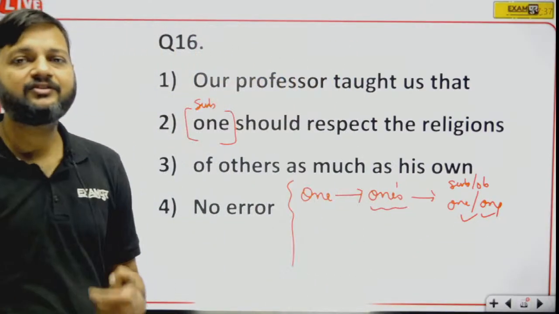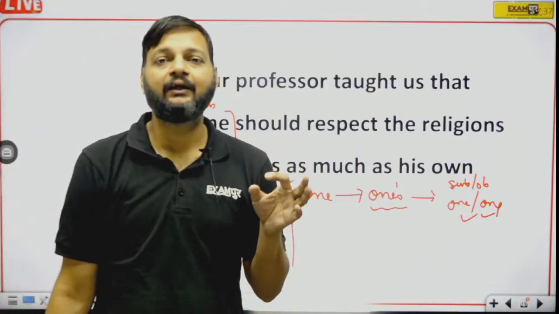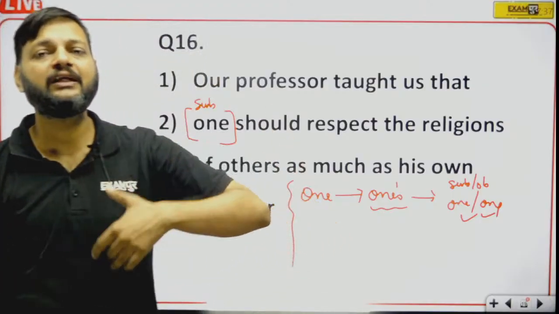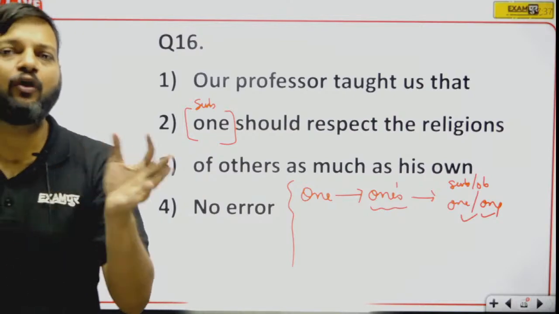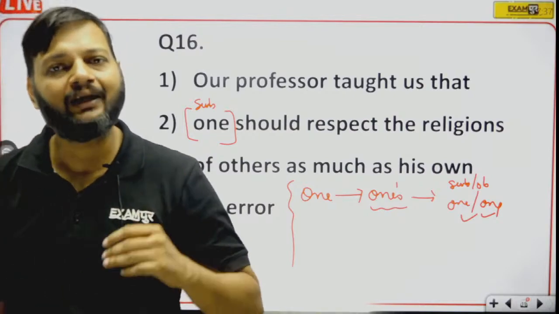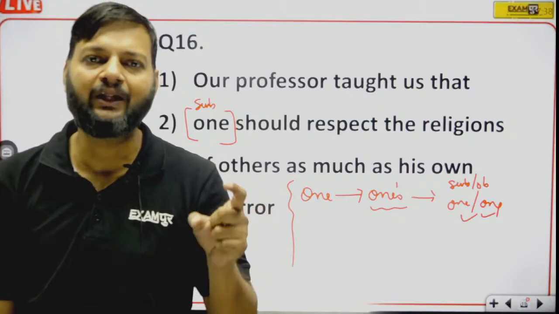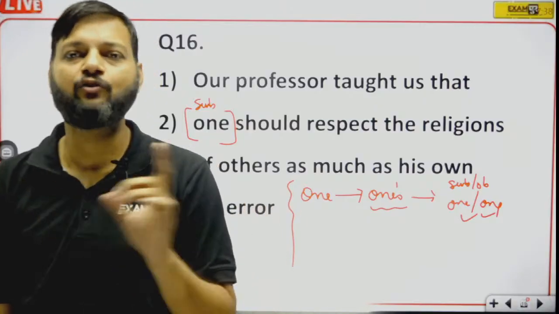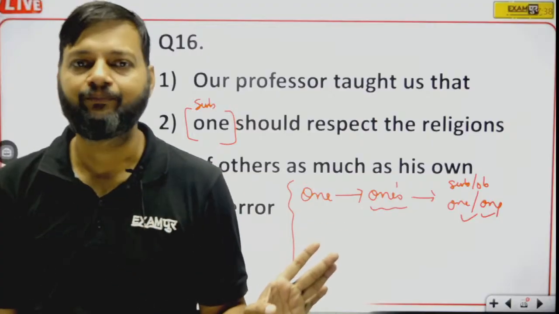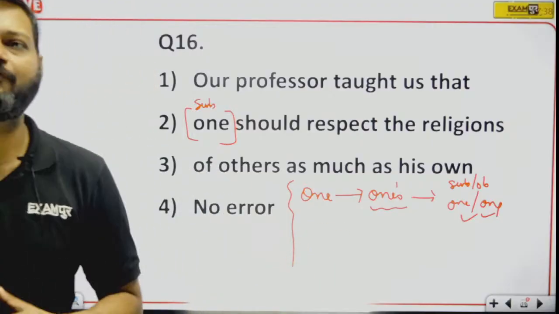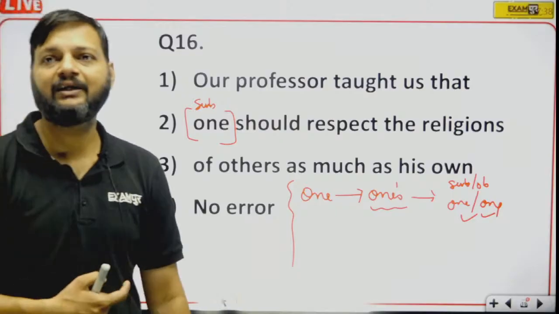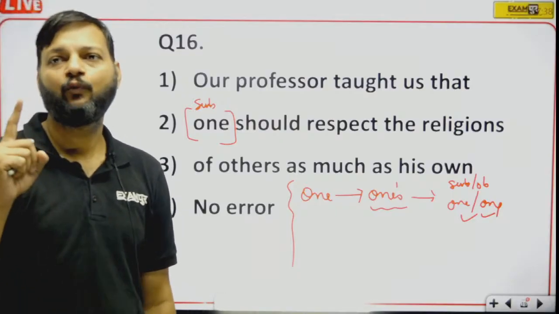If the sentence starts with the word one, you cannot use you or we or he or she or him or her after it because one is never replaced. Whether it is subjective pronoun or objective pronoun, one should be repeated. It is not replaced by any other word. And the possessive of one is once, with apostrophe.